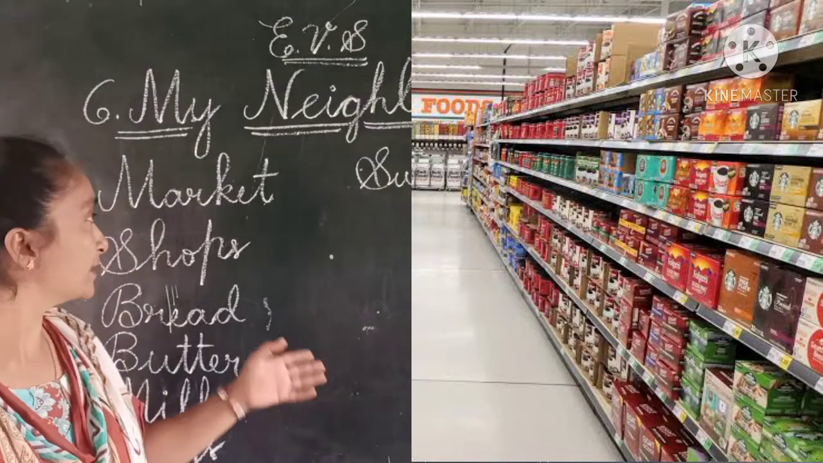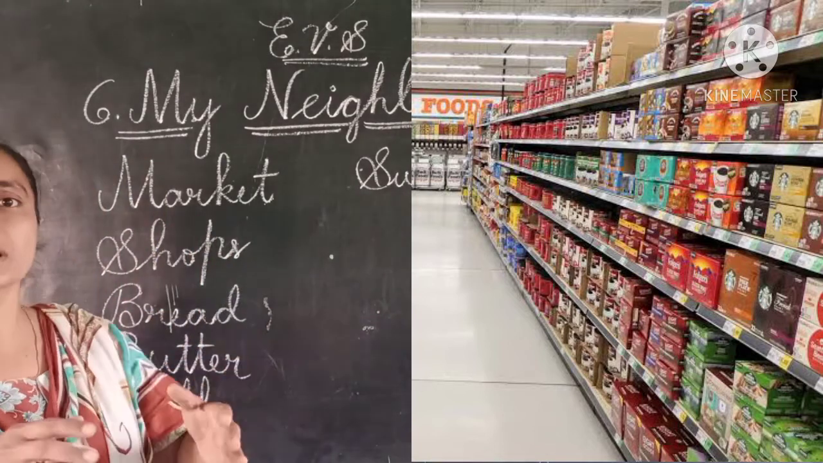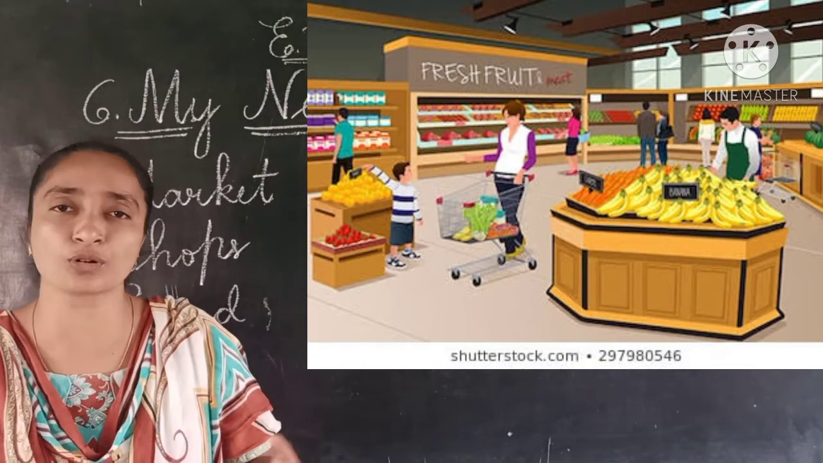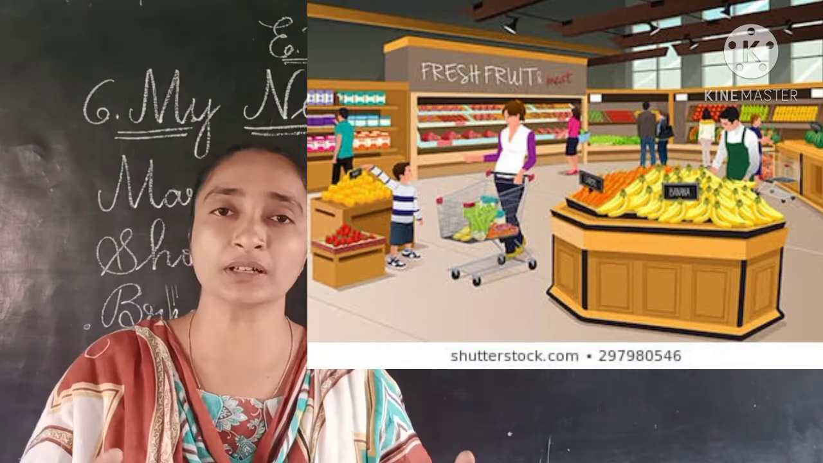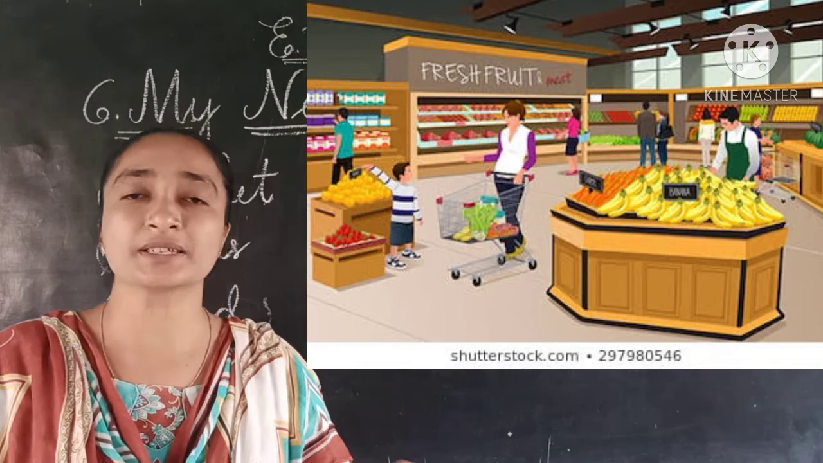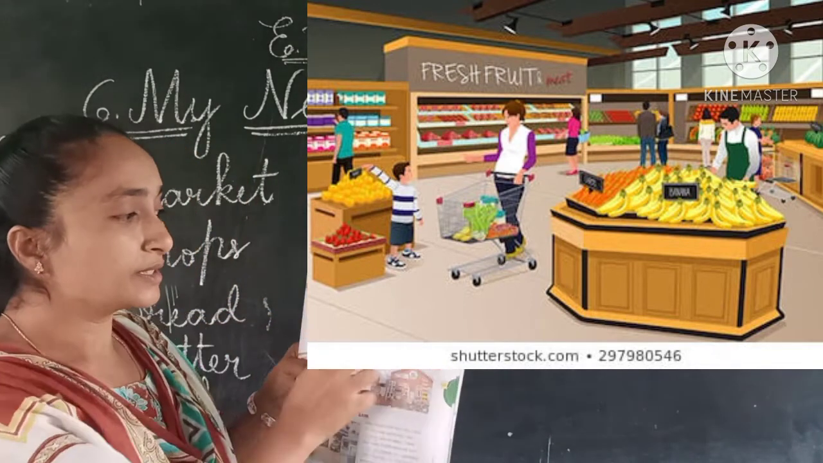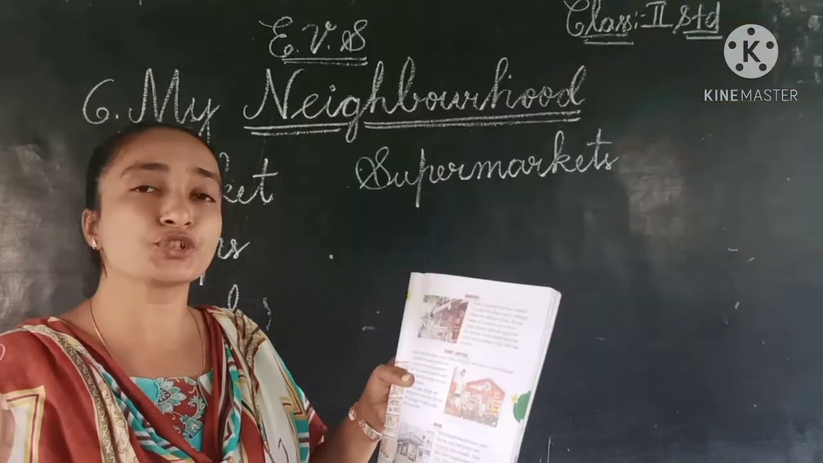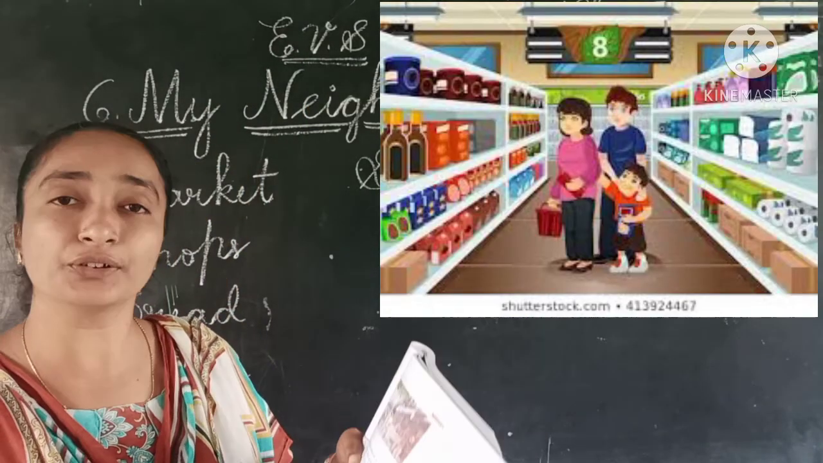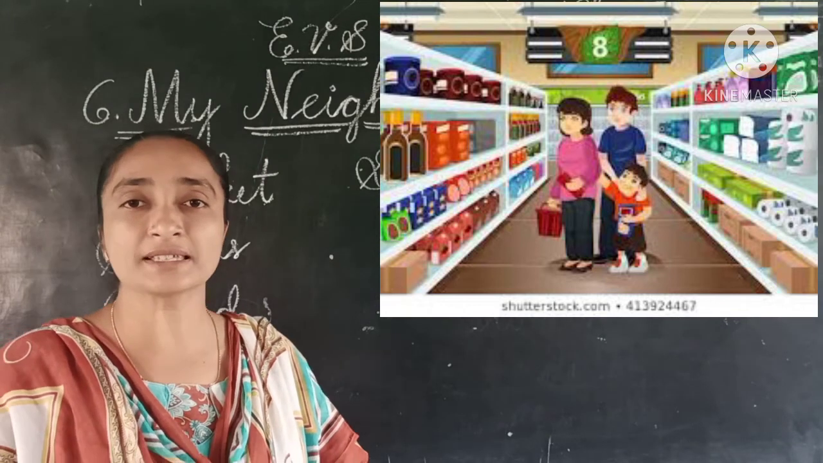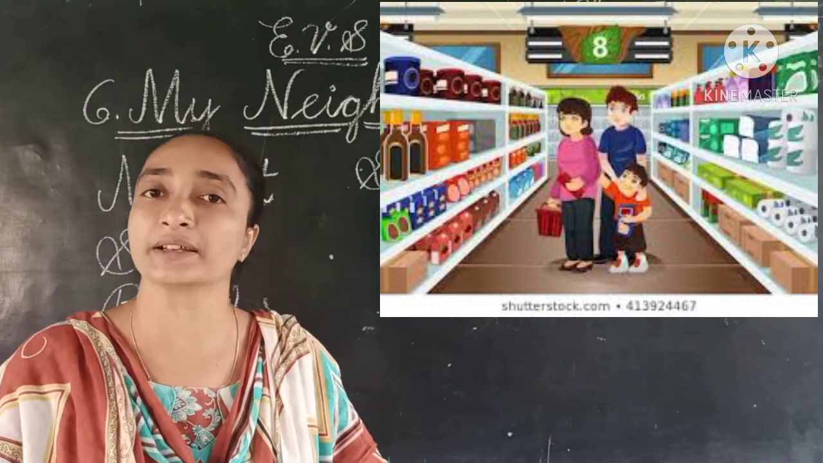It will look like this market. Small shops will be there. Many members keep shops and sell different objects. Here we can see the picture, children. Different shops sell different things. We can buy different things every day: bread, butter, milk, everything. Nothing is impossible, everything is available in the markets now.